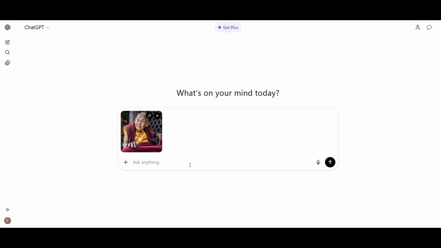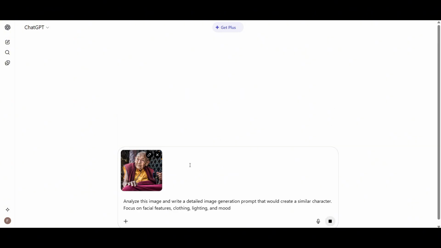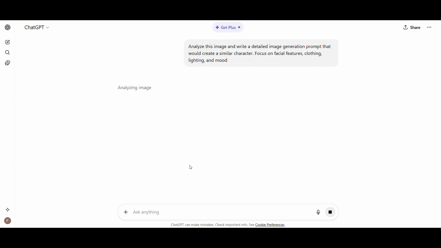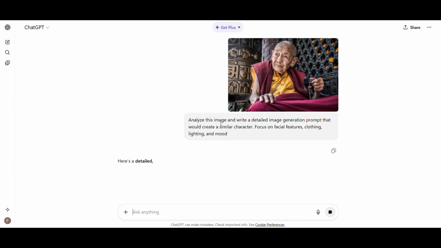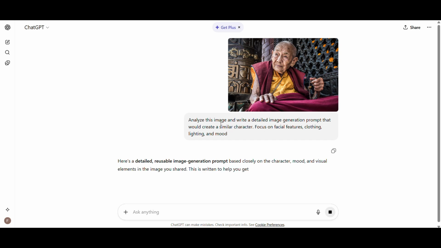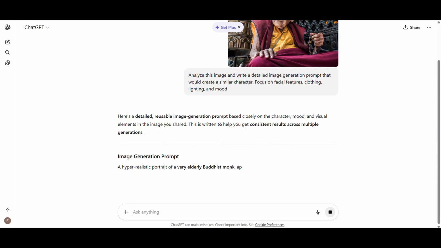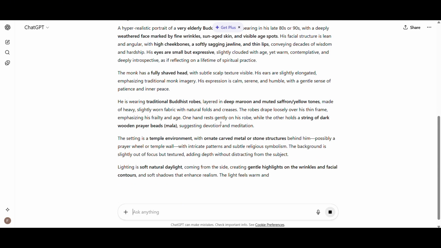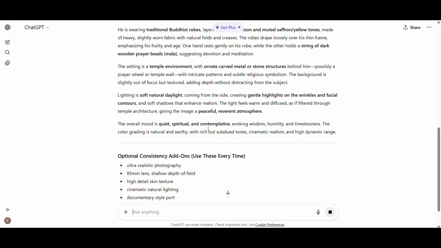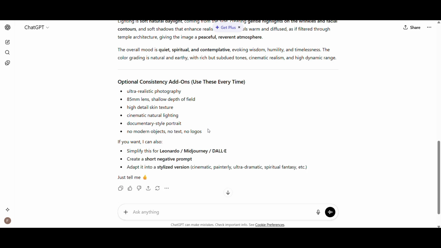Now I'm typing this prompt. Analyze this image and write a detailed image generation prompt that would create a similar character. Focus on facial features, clothing, lighting, and mood. Hitting enter. ChatGPT is analyzing the image. Okay, it's writing the prompt. Look at how detailed this is. It's describing the facial structure, the lighting, the background, everything.